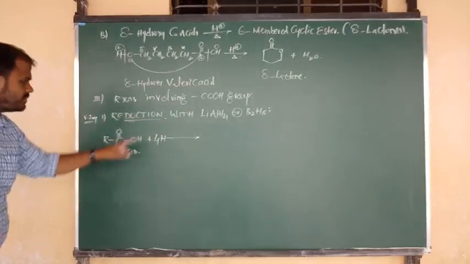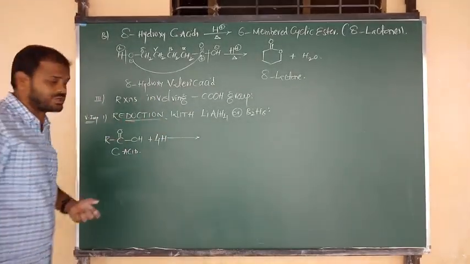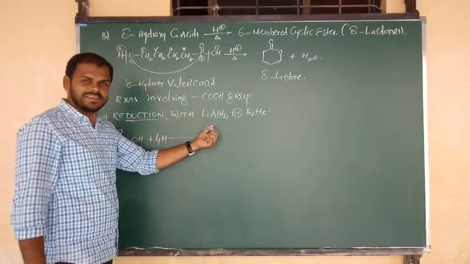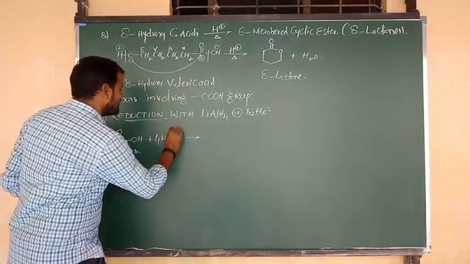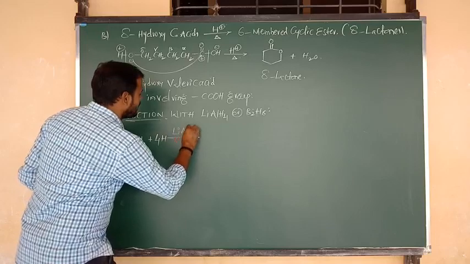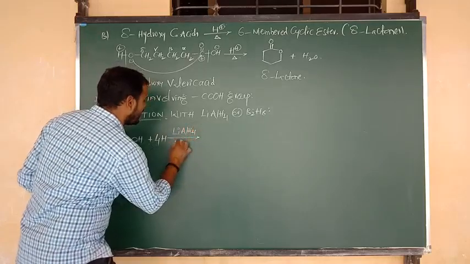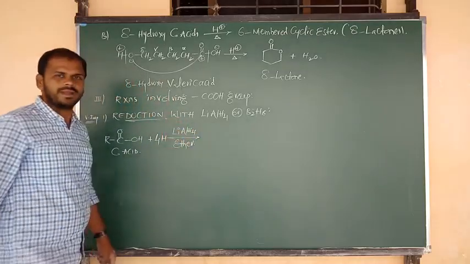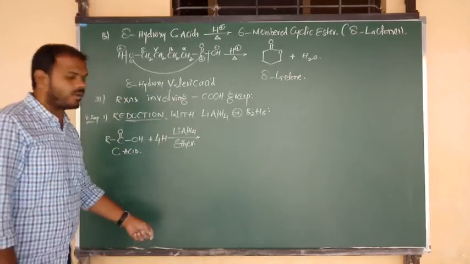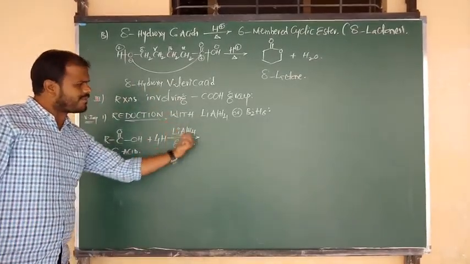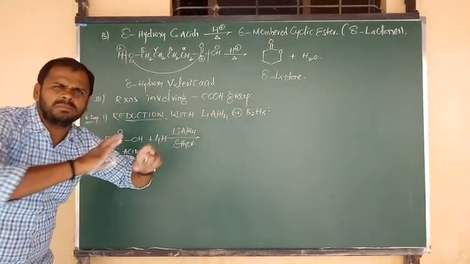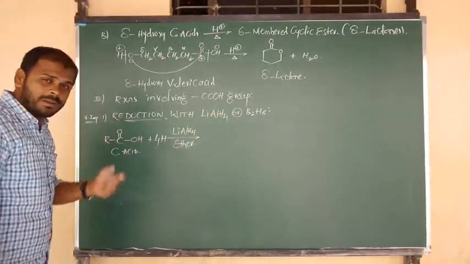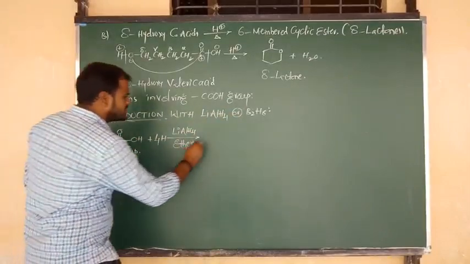Reduction takes place in the presence of a reducing agent. What is the reducing agent? Lithium aluminum hydride, and here we take a supporting solvent, ether. Or instead of lithium aluminum hydride you can simply write B2H6. Now what will be the product? R bonded to C.